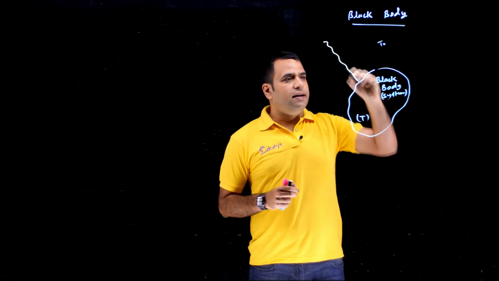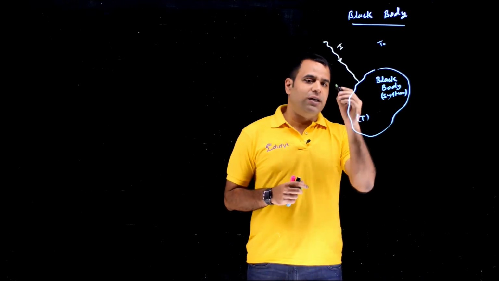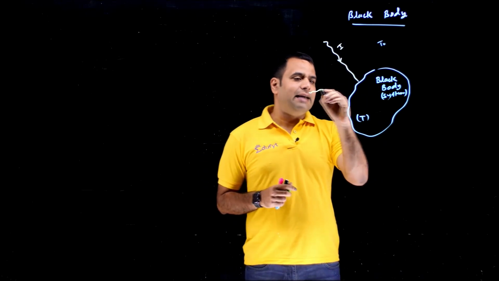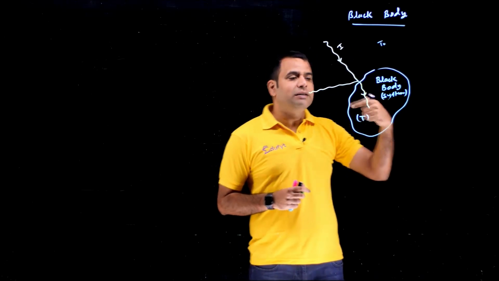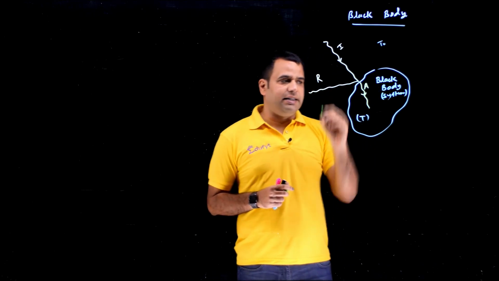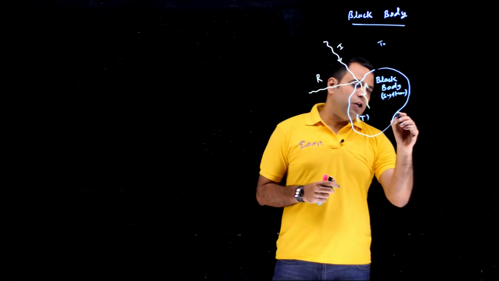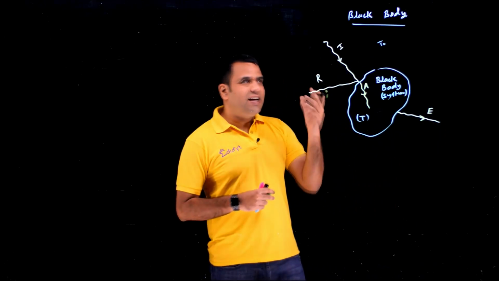So if some energy is incident upon it, in normal case scenarios, what happens when some energy is incident upon normal bodies? Part of it gets absorbed and part of it gets reflected. And normal systems tend to emit also. Here we are having a black body.